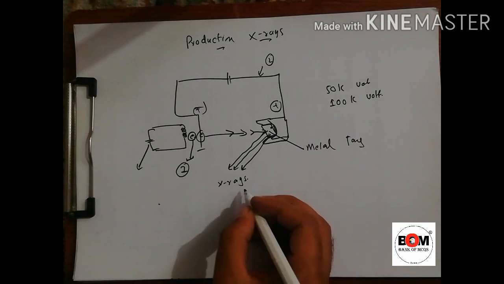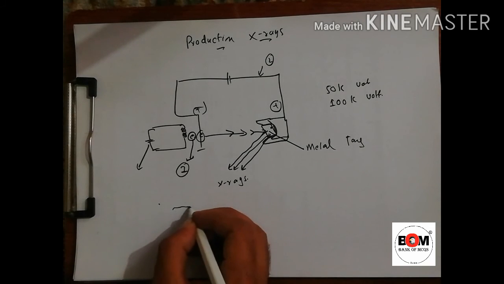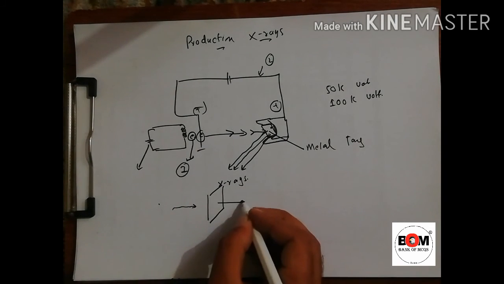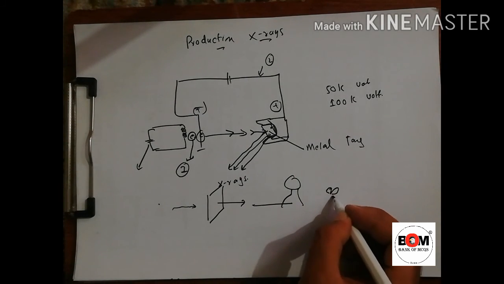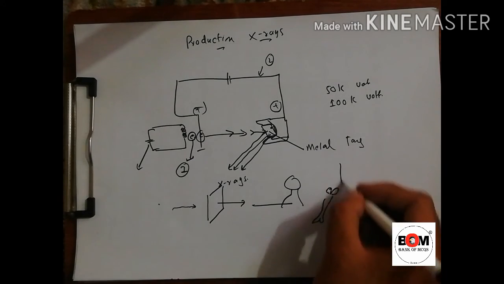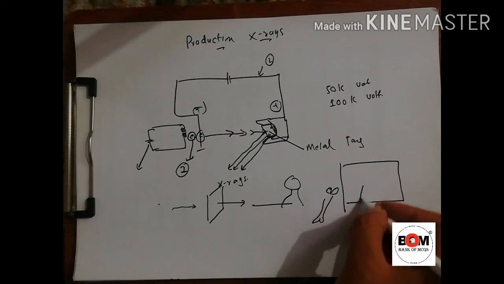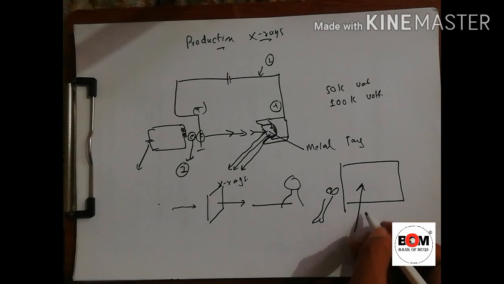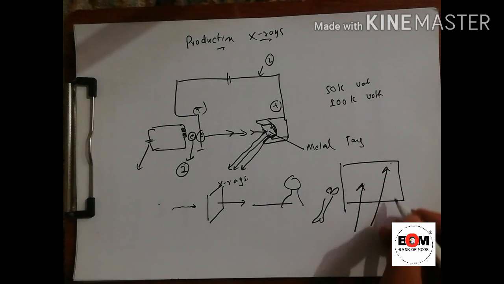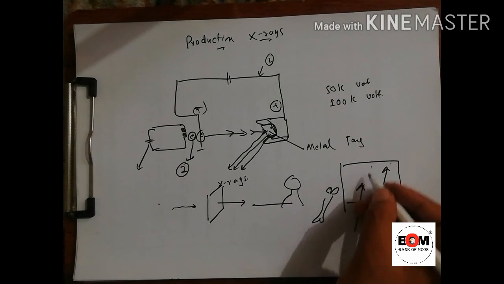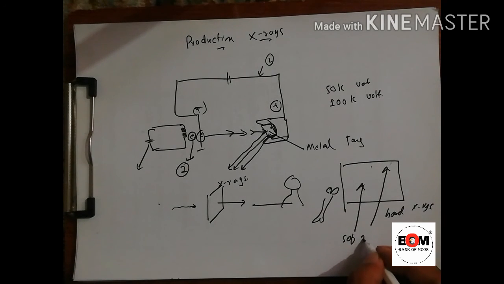Now these X-rays have the ability to pass through objects. For example, they can pass through the human body, but they can't pass through bone. If we take an object and pass rays, some rays can pass through while some cannot go inside. So there are two types. Rays which can penetrate for a long distance are called hard X-rays, and those which cannot go any further inside are called soft X-rays, depending on their penetration power.